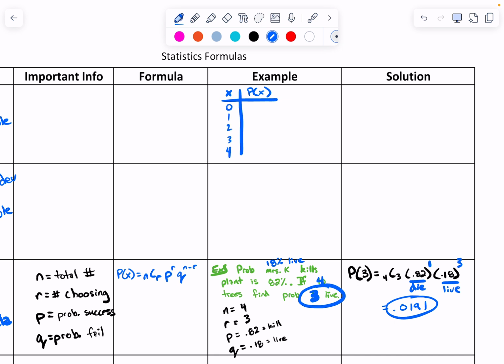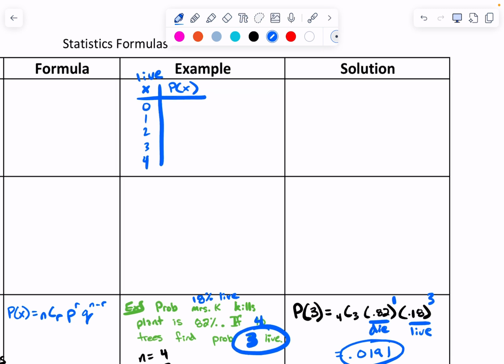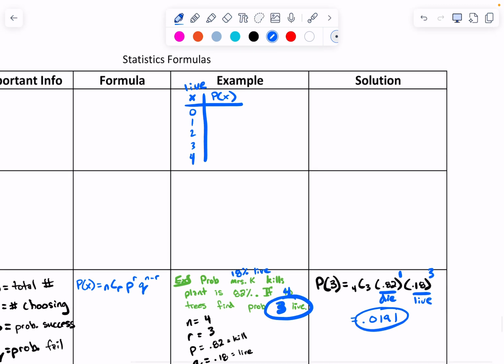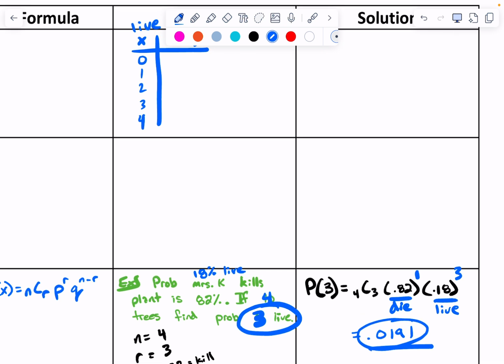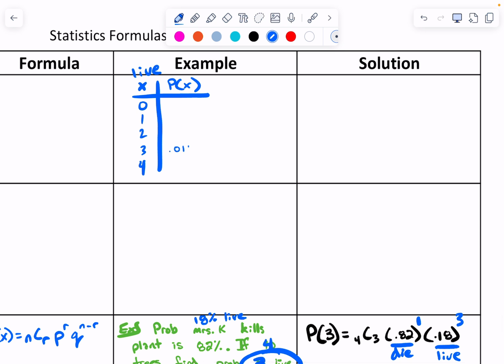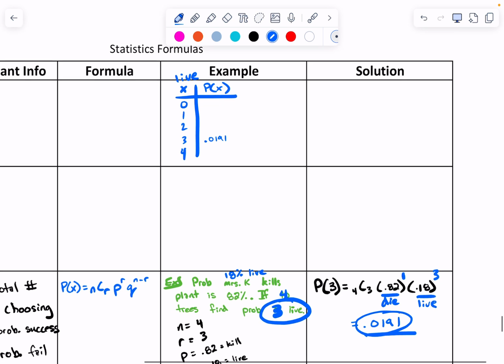We could make this table based on either live or die. Let's go ahead and say live, because we're talking about 3 living. So where does the 0.0191 go? On the 3. That's what we found for that one. Okay? Good. Now we just sit here and do all the things, right?